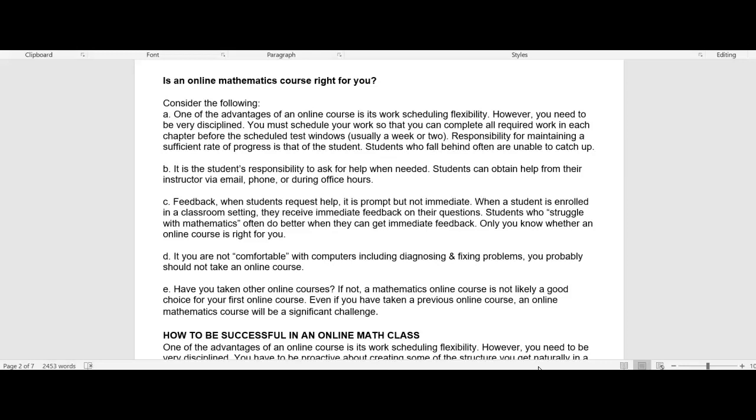You need to be very comfortable with computers and technology, and if you run across issues, you need to be able to diagnose and fix those. Online math should not be your first online class, so if you haven't taken an online class before, math may not be a good first choice for you.